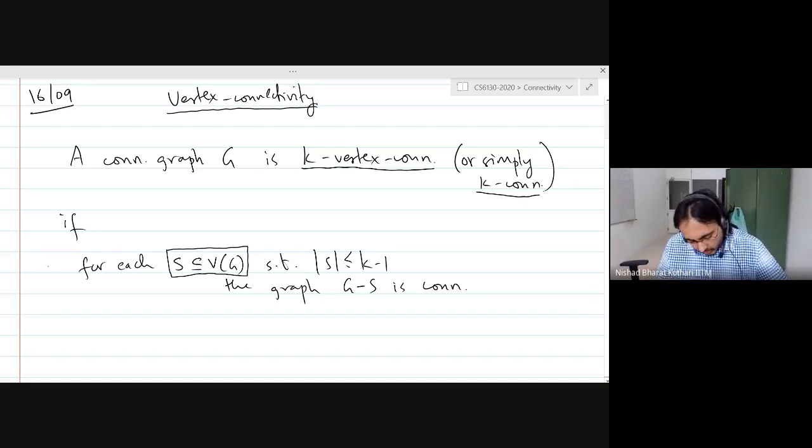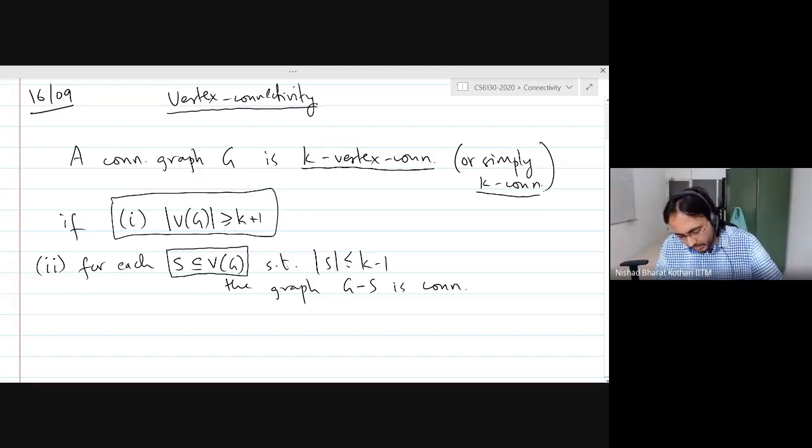Turns out there is one more technical condition for vertex connectivity. We will discuss why in module 3. One more technical condition is that the number of vertices in the graph is at least k plus 1. I won't tell you why right now, but we will come to that later, in module 3.